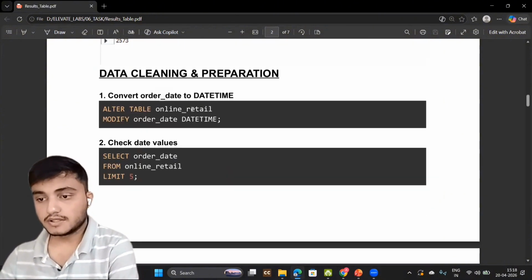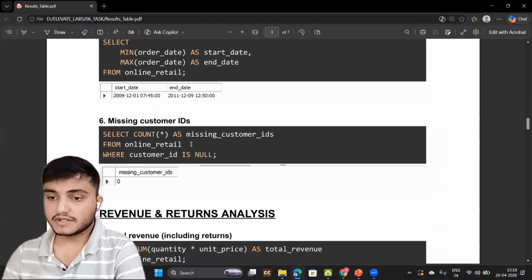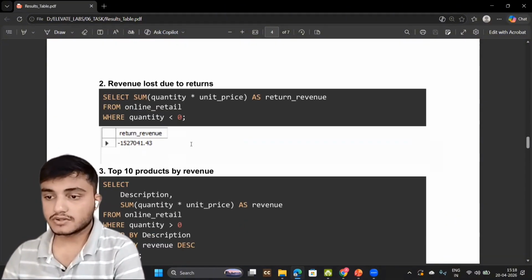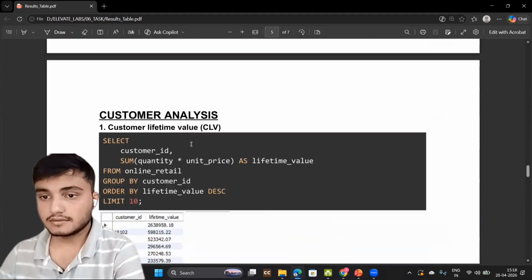Converted, or how to convert order date time. So this will write the range of the data set. Missing customer IDs I found using SQL. Revenue and return analysis, revenue lost to returns. So these all I did in my task, in my other task.